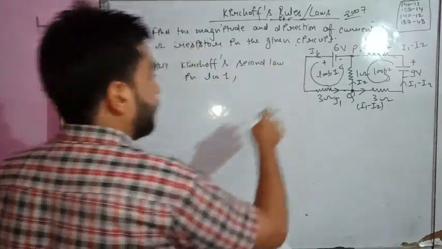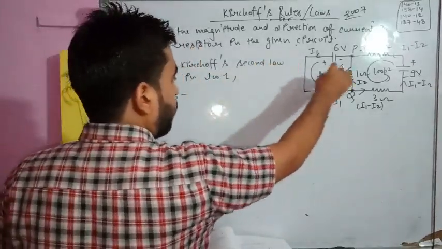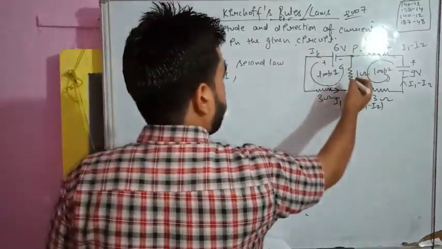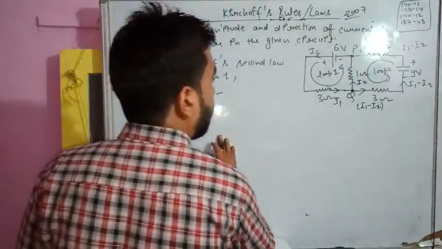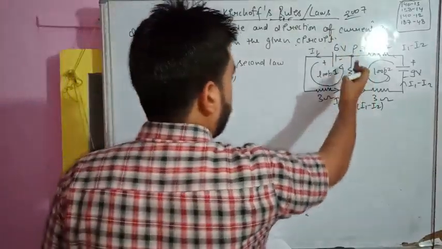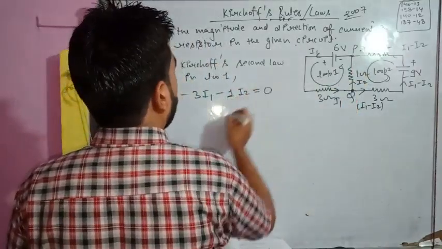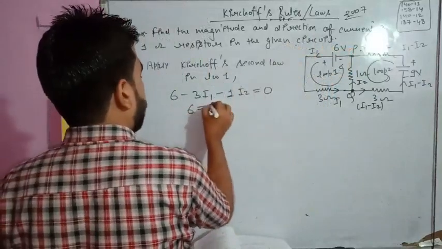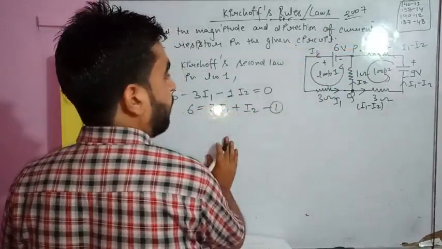What you will find? That will be 6. You are starting from 6. 6 minus, this is going towards loop, so 6 minus 3I1. Now this is also going towards the loop. What will be the current through 1 ohm? The current through 1 ohm will be I2. So minus 1 I2 will be equal to 0, because we are coming back to here. So 6 is equal to 3I1 plus I2. That's the first equation we have drawn.